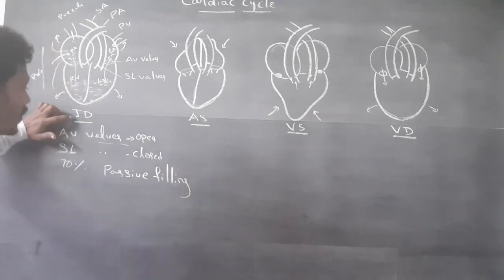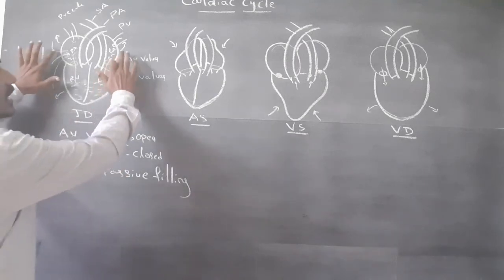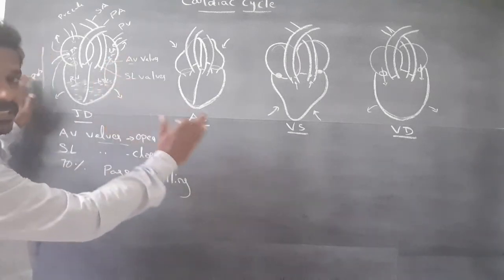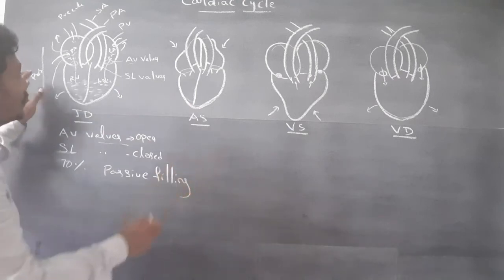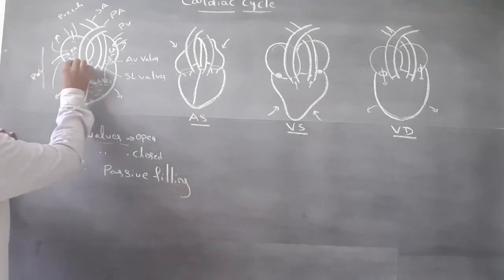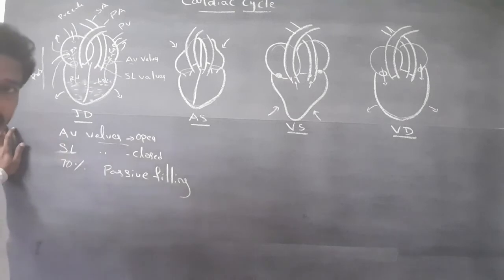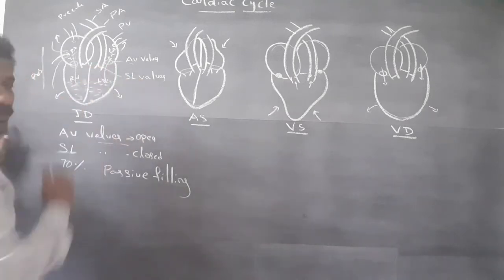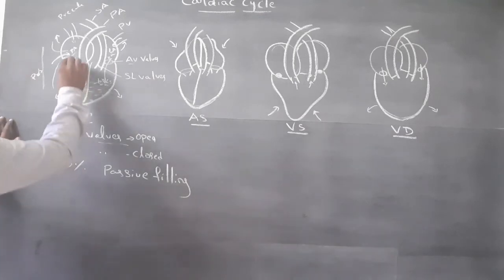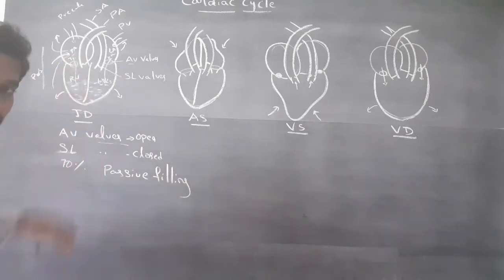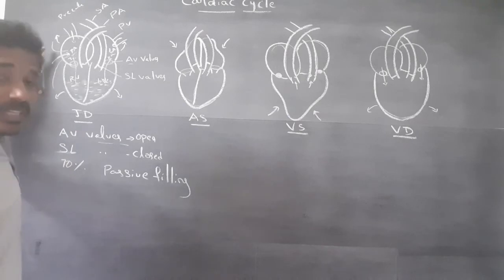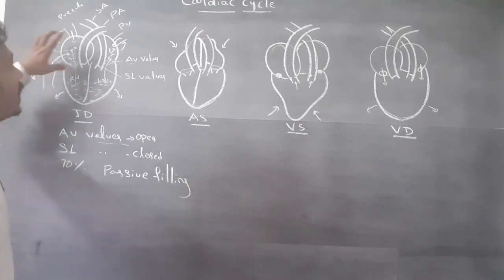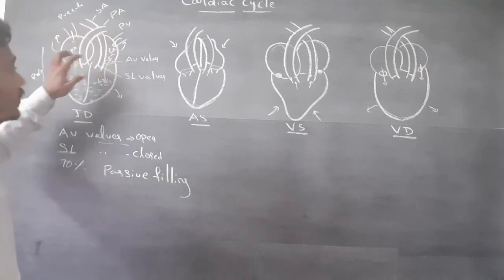Important points. In joint diastole, both atria and ventricles are in a relaxed stage. During this stage, AV valves are open and semilunar valves are closed. Atria receive blood from the vena cavae, precaval and postcaval veins, and pulmonary veins.